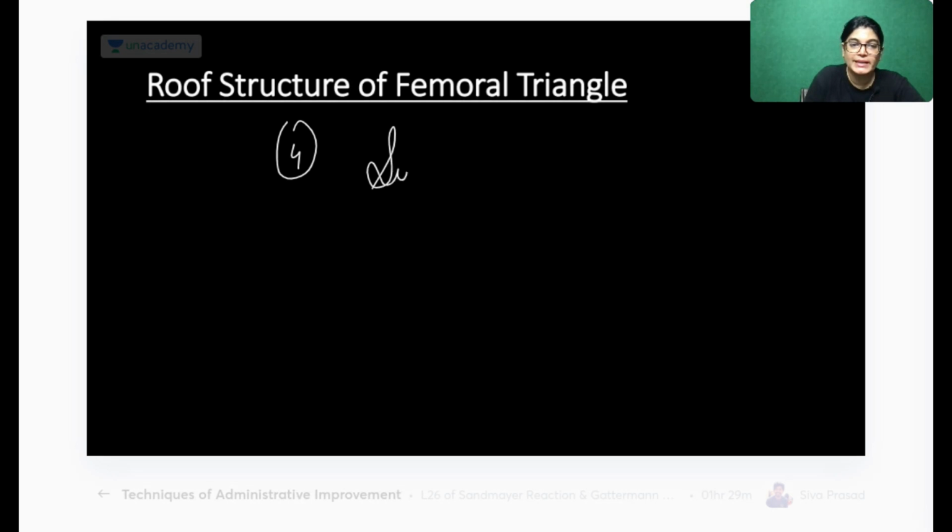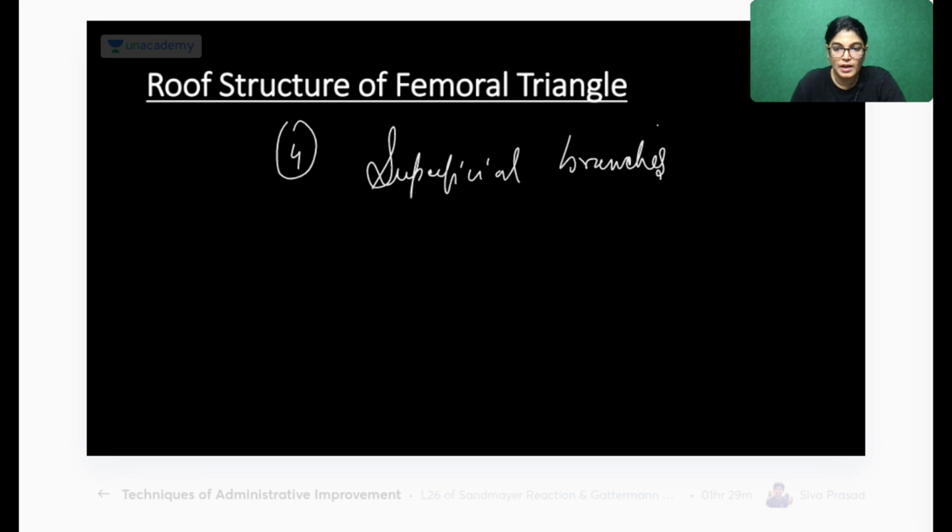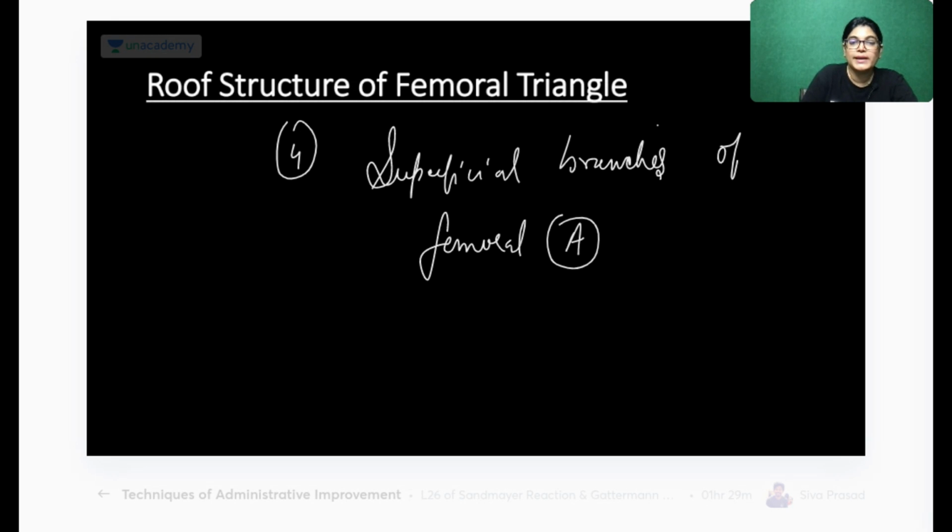One of the points is that in the superficial fascia, superficial branches of the femoral artery are also emerging out. Yes, the superficial branches of the femoral artery are also lying there, and the upper part of the great saphenous vein is also lying there. Yesterday only we have done this.